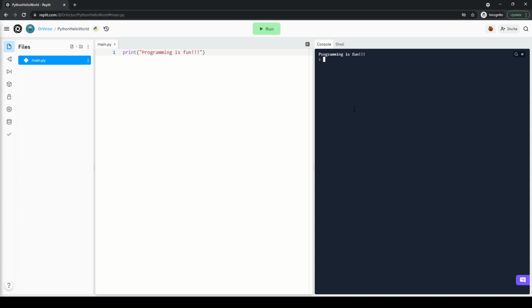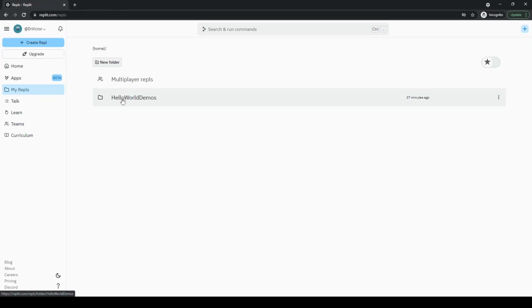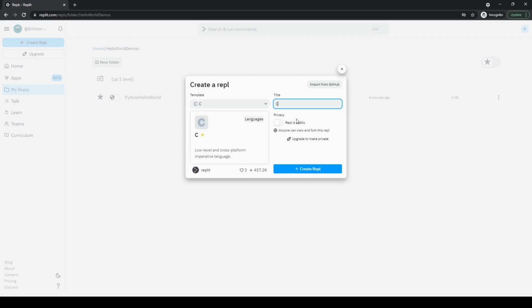You can see the difference and let me know which one you think has the best ease of use by thinking about what the TTHW is over here. So first, let me go back to my repos. I am going to start another repo. This time, I'm going to pick another language. For example, I'm going to pick C, right? And give it a name, say C, hello world.